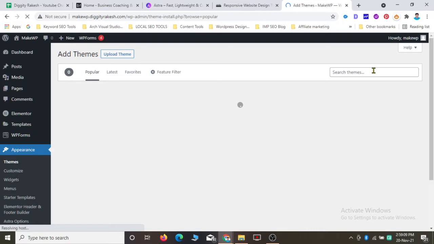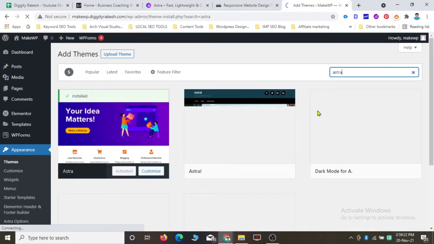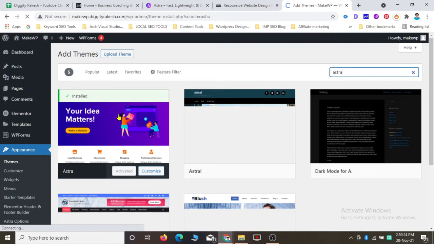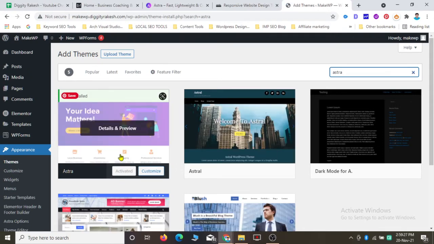In this search tab you have to type Astra, A-S-T-R-A. As you can see, I already installed this theme. You just need to install the theme and click on Activate.